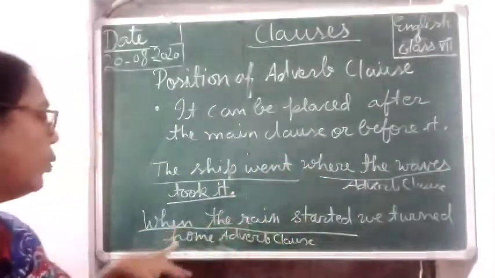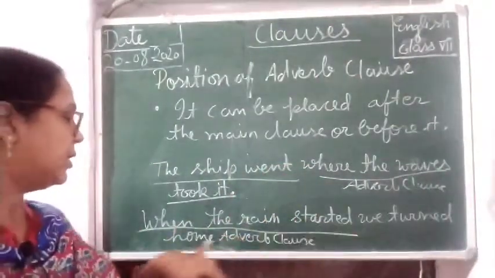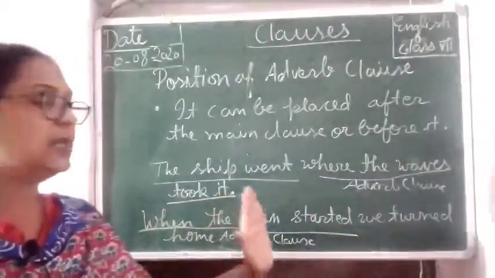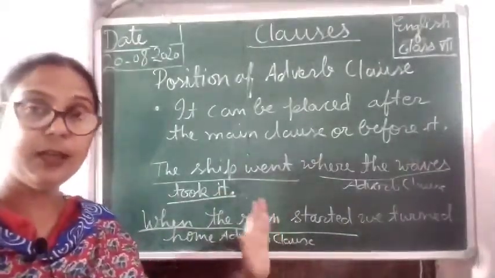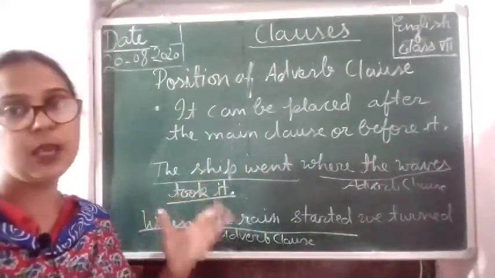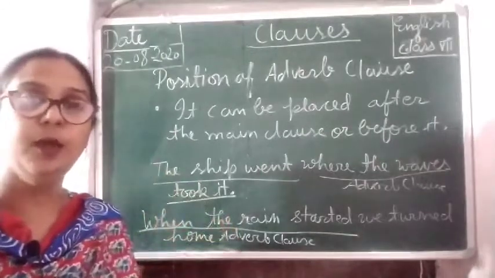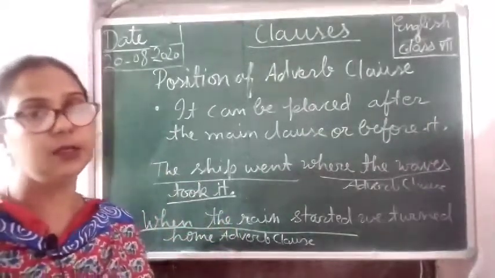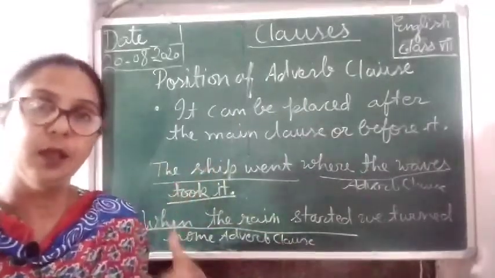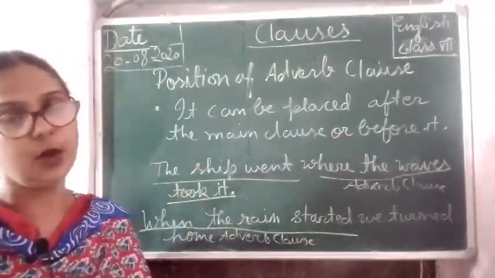And here, when the rain started, we turned home. Here when the rain started is the adverb clause and it is placed before the main clause. This way we can understand the position of an adverb clause. Sometimes it is in front of the main clause, sometimes at the back of the main clause.